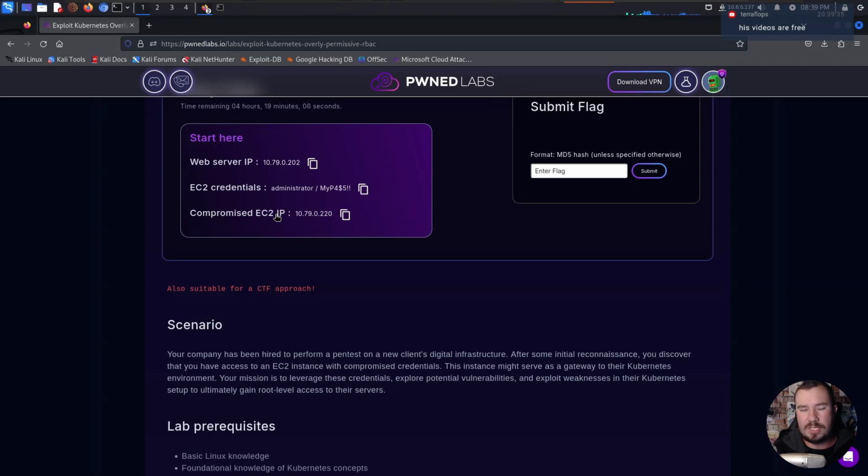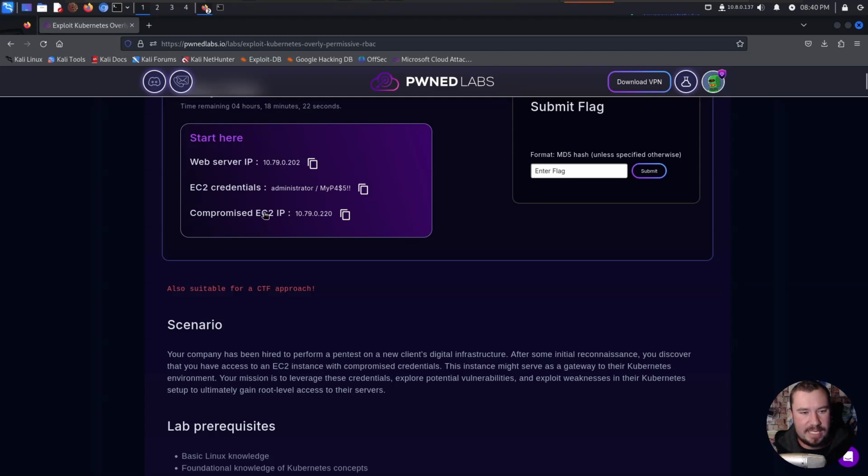Now, if you're new to AWS, there's already some terms or language that's going to be unfamiliar to you, specifically this term right here, EC2. Now, EC2 is confusing. AWS itself is confusing. So as soon as you get into AWS, you'll realize that they enjoy making names for things that should be basic, but they make it sound confusing based on their names. And that is exactly what EC2 is doing. When you see EC2, I want you to think virtual machine. All an EC2 is in AWS is a virtual machine. So right now, I am running Kali Linux as a virtual machine. Well, if I ran Kali Linux in AWS, which I actually do, it's possible, that is an EC2. It's just a virtual machine in the cloud.